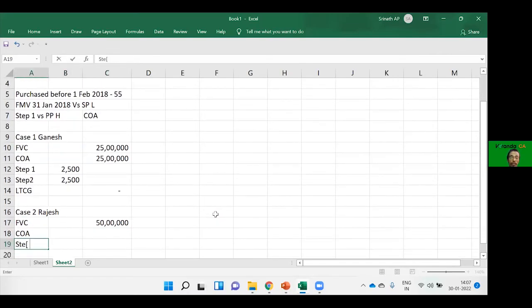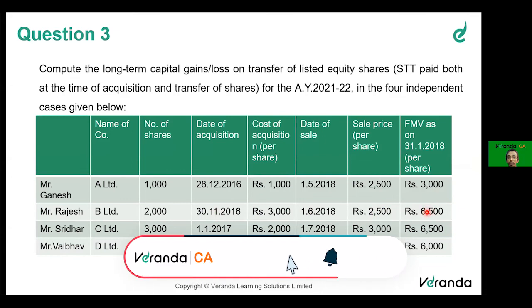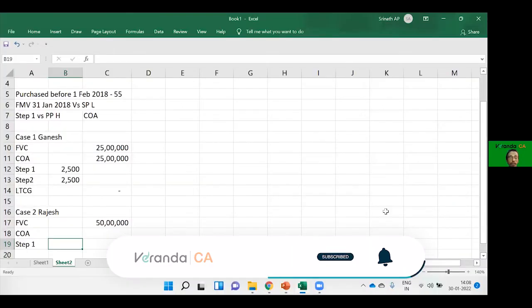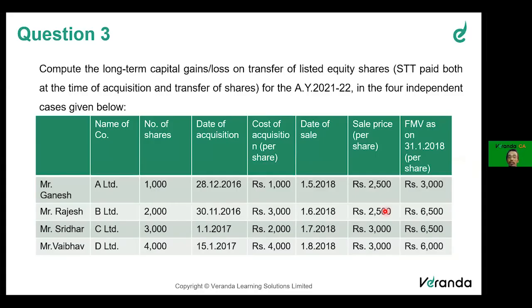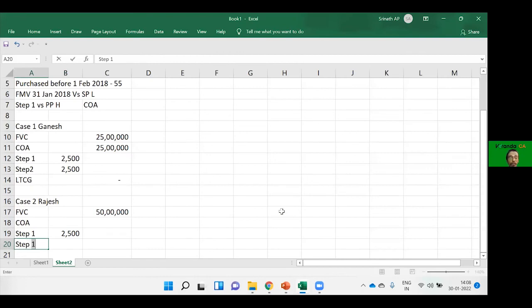Step 1 would be again 2,500 compared with 6,500, whichever is lower. So you'll end up having 2,500. This 2,500 would be compared with 3,000, whichever is higher, in step 2.